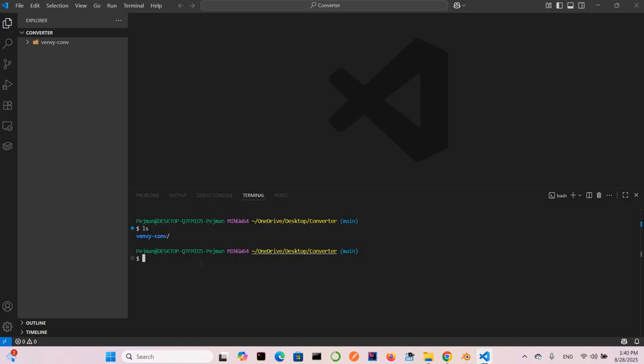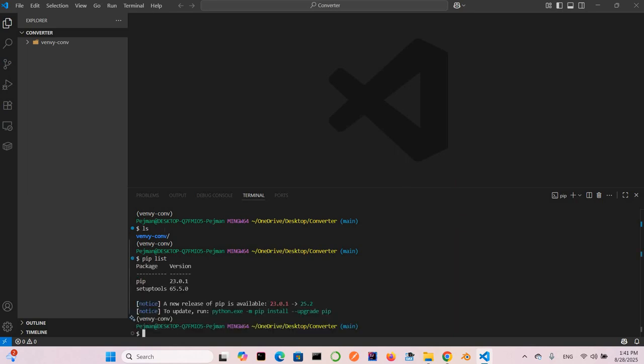In my case, because I work in Git Bash, I can say source, and then the name of my virtual environment, Scripts, and activate. And you can see here venv conv. Now we are inside of the venv conv. Just clear that and again ls. Now we don't have anything. If you check pip list, for example, you can see there is nothing inside of the package. You have just pip and setuptools. And we need to install all of the packages here.